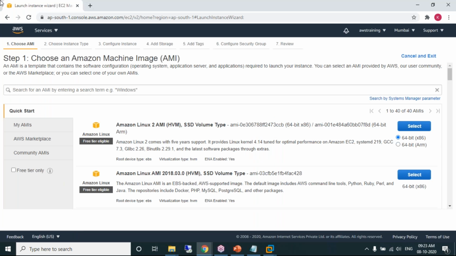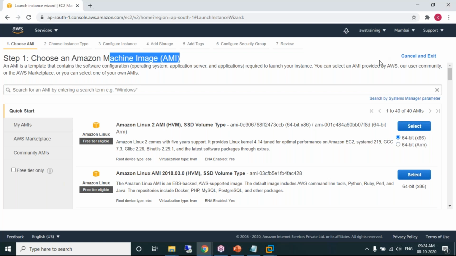Creating a Linux machine is a 7-step process. Please observe here. We are planning to create a new Linux machine. Do not worry about this. It's very simple. Let's proceed. Step 1, choose an Amazon Machine Image. In simple words, choosing an Amazon Machine Image is nothing but choosing an operating system.